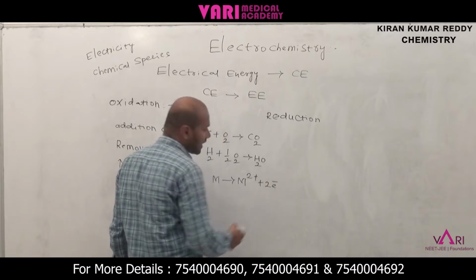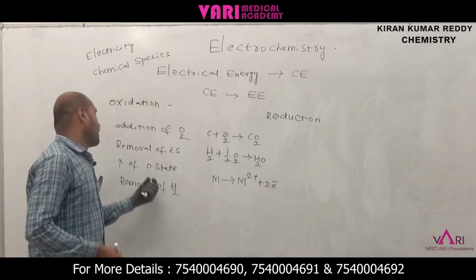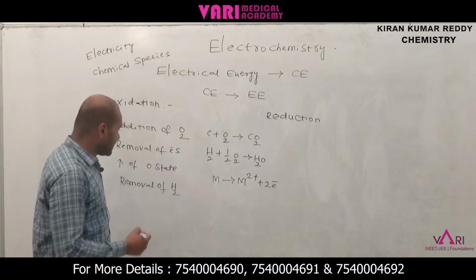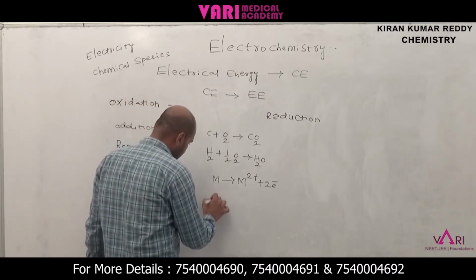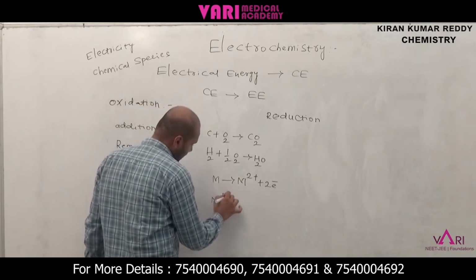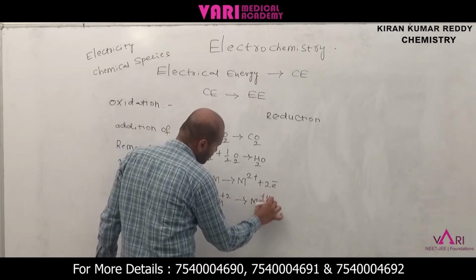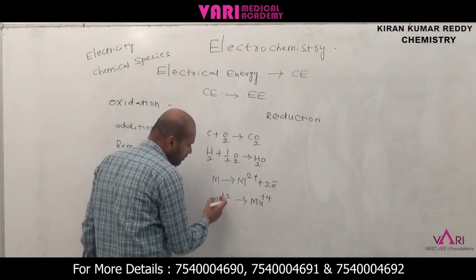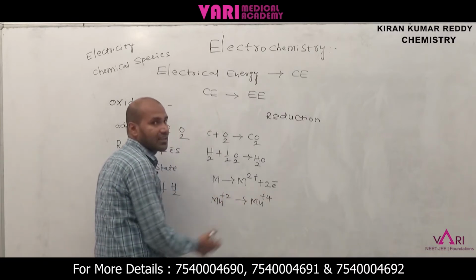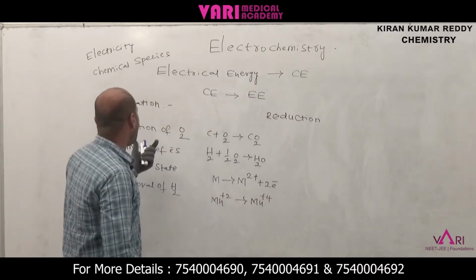Here is removal of electrons, called oxidation. Increasing of oxidation number, for example, Mn plus 2 to Mn plus 4. Here plus 2 to plus 4 is increasing oxidation number, that is called oxidation.